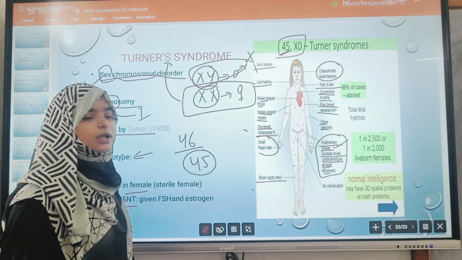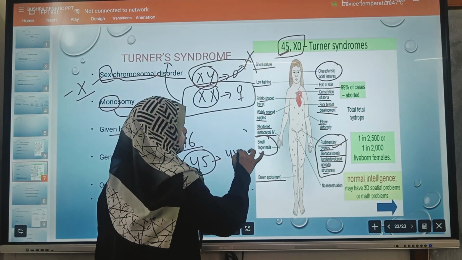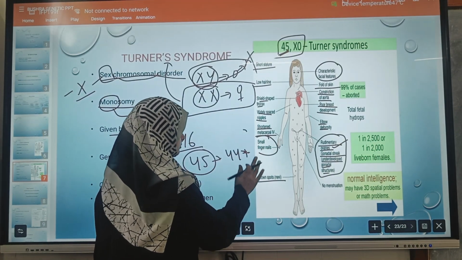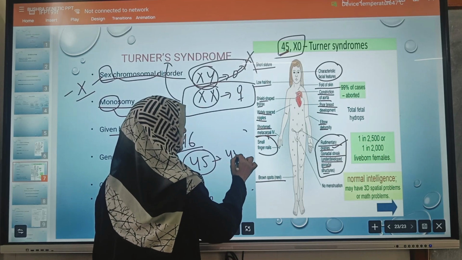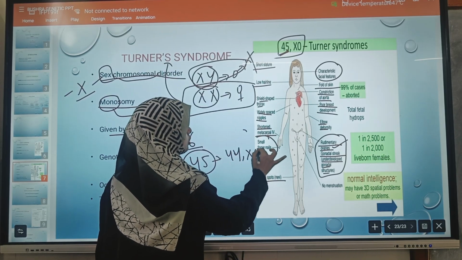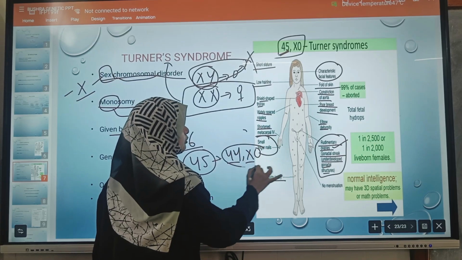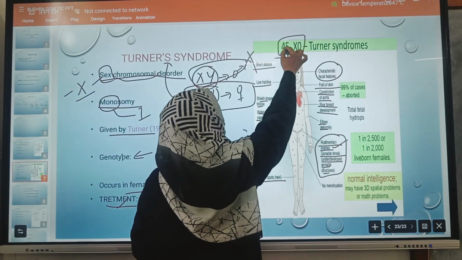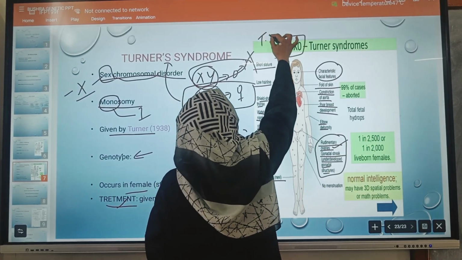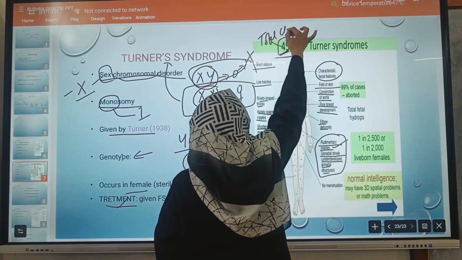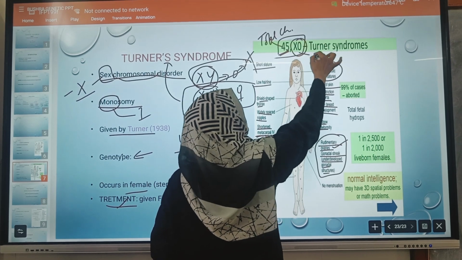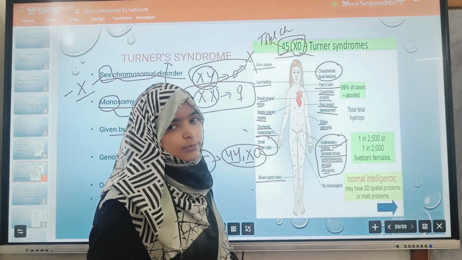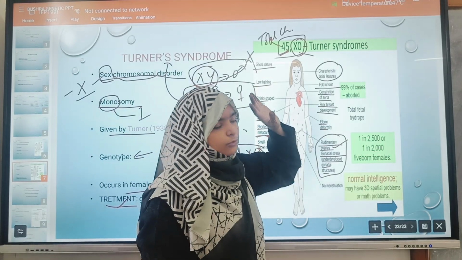Out of 45, the genotype is 44 and X naught; 44 plus 1 is 45 chromosomes. Okay, so don't be confused with this. These are the total number of chromosomes, and these show the monosomy, or absence of one X chromosome.